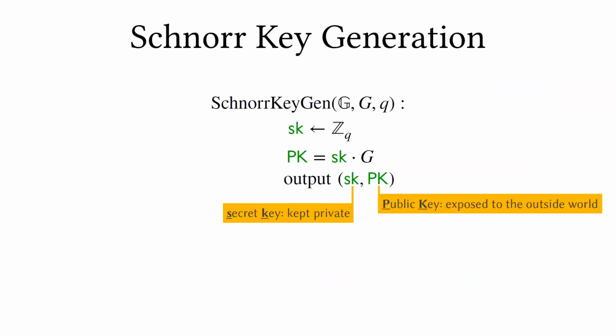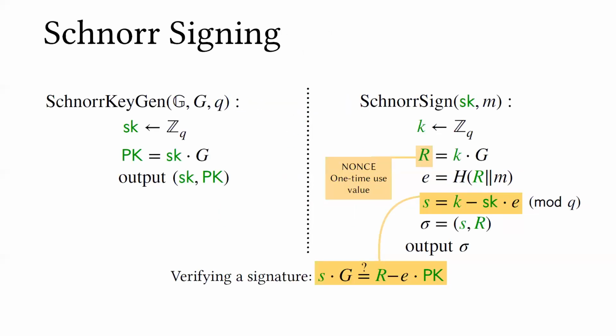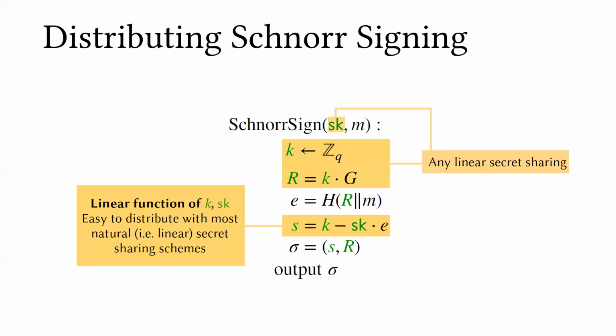As a quick recap, Schnorr signing begins by sampling a secret key SK from Z_q and exposing it in the exponent in the form of the public key. That's key generation. Signing involves first sampling a nonce k, exposing it in the exponent as capital R, and then the signature is a linear combination of these two secrets, the signing key and the one-time nonce. Verification is straightforward: you just check the equation in the exponent. Because Schnorr's scheme makes only linear use of all of its secret values, there are fairly straightforward ways to distribute its signing. If you use any linear secret sharing scheme, it's pretty easy to construct protocols to distribute Schnorr signing.